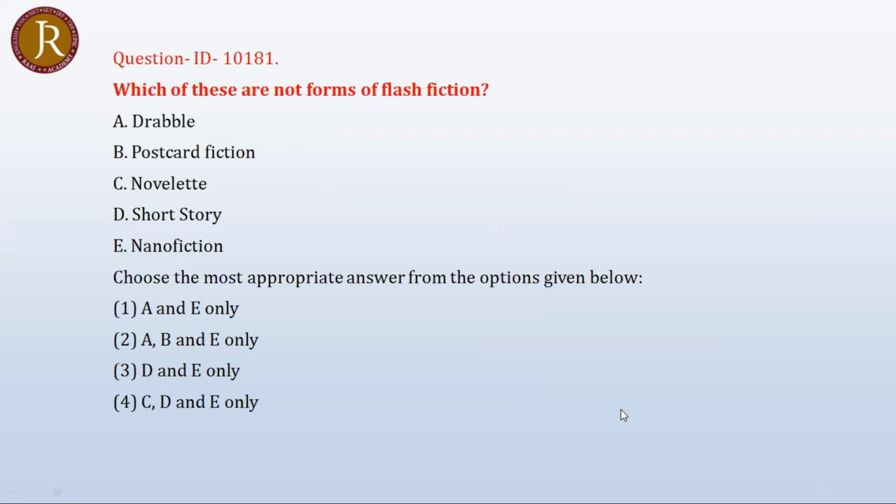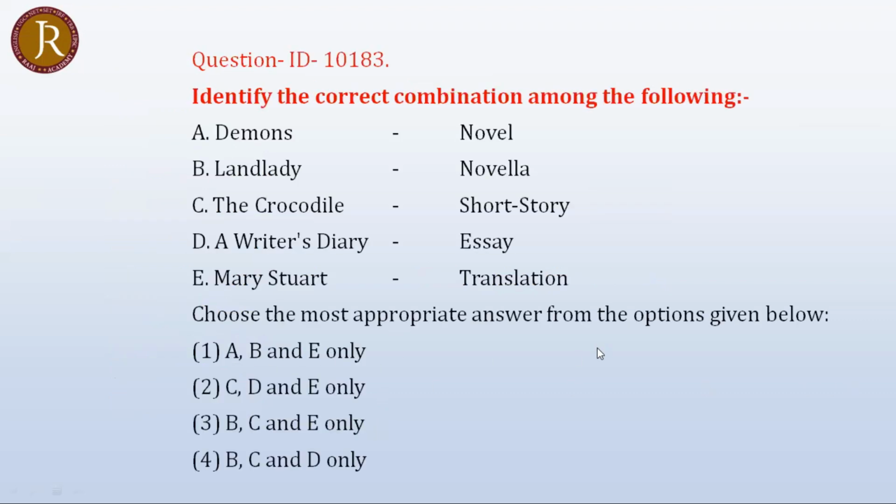Next one, look at the forms of flash fiction. In fact, all these are forms of flash fiction. Drabble is a form of flash fiction with 150 words, a short story in a sense. Postcard fiction is when you write a short story in 250 words. Nano fiction is when you write a short story in 300 words. Novelette is when you write a short story from 7,000 to almost 19,000 words; it's shorter than a novella. And short story, we know that. So there are no such options. Okay, look at the next question.